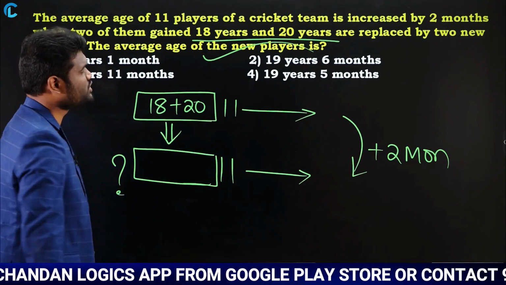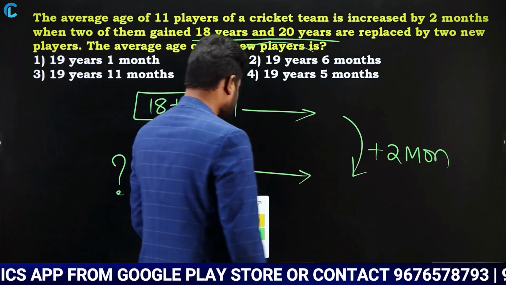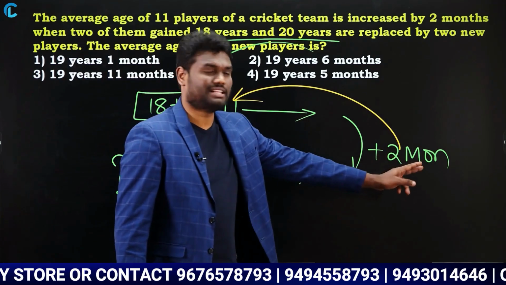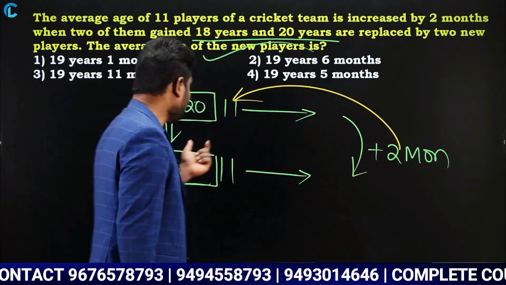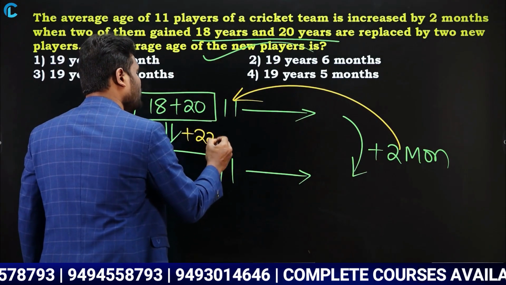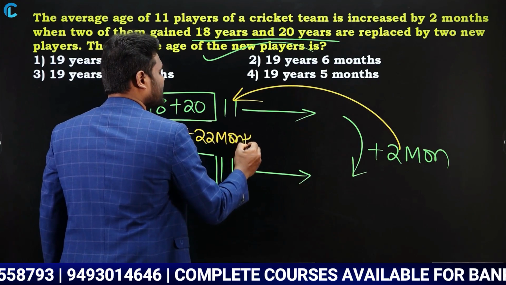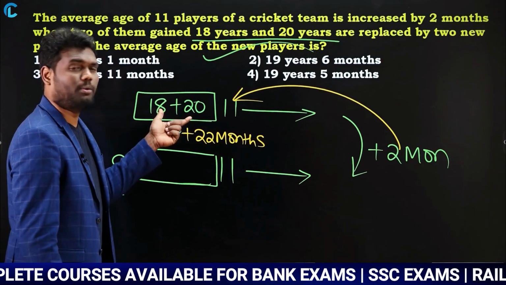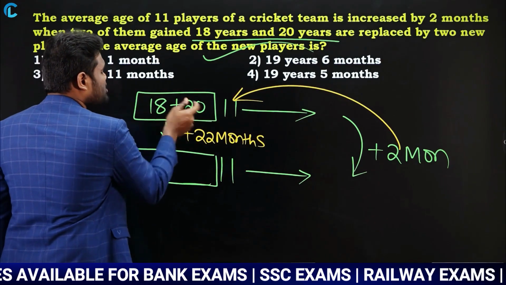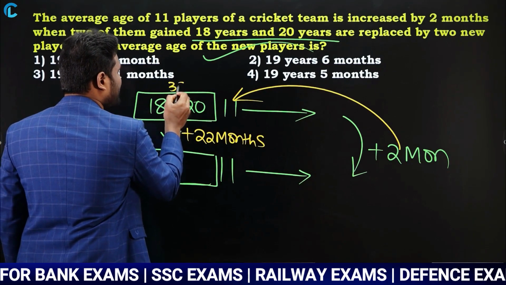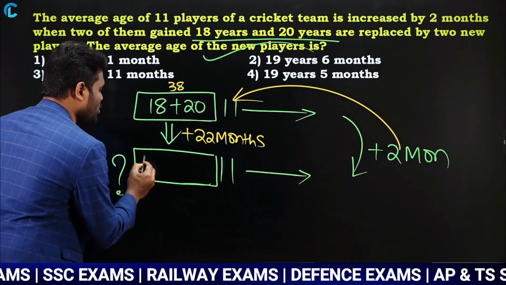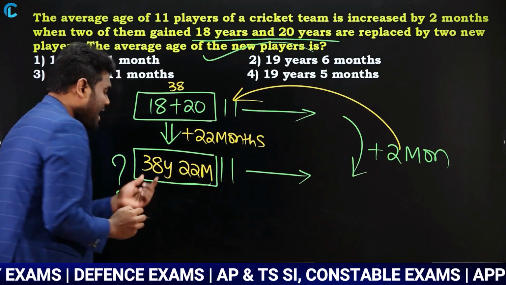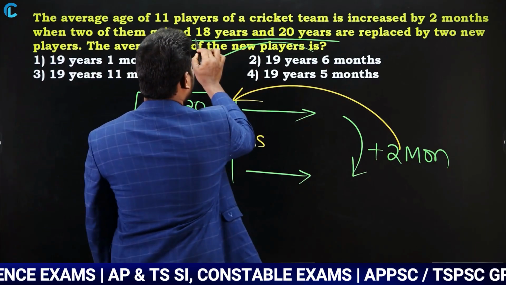Very simple, go with the concept whatever I have explained to you. 2 into 11, 22 months. Why? Because it is months, so 22 months. As it is plus, this should also be plus, which means this is 22 months more. So I can say that the new persons are 22 months more than the old persons. Old persons are 18 plus 20, that is 38 years. Then the new players are going to be 38 years 22 months. Yes or no? And how many players? 2 players. Why? Because only 2 players are replaced.